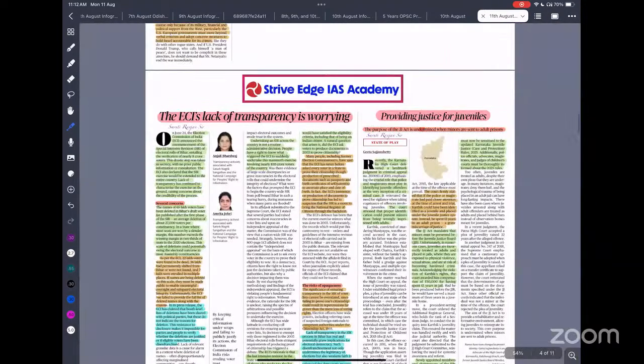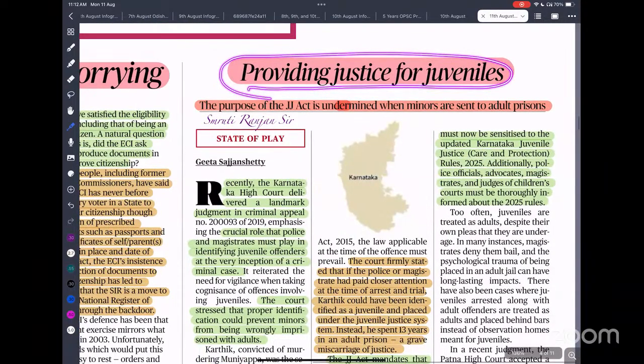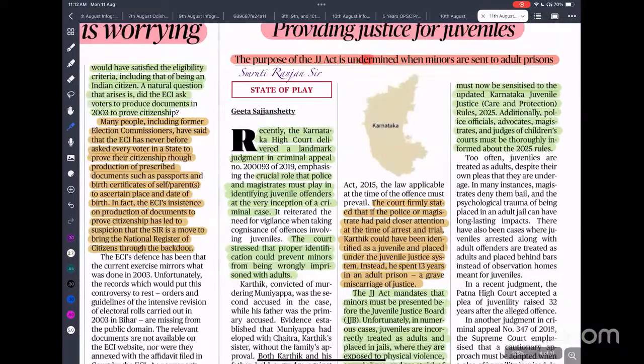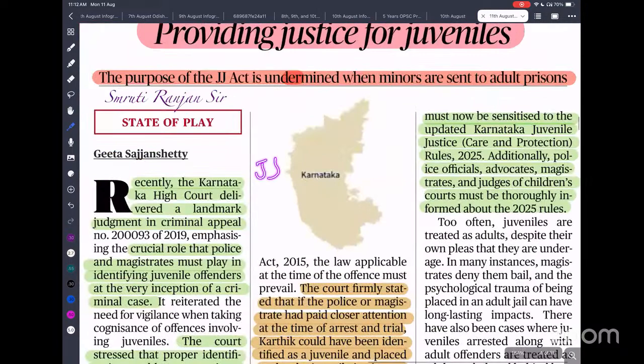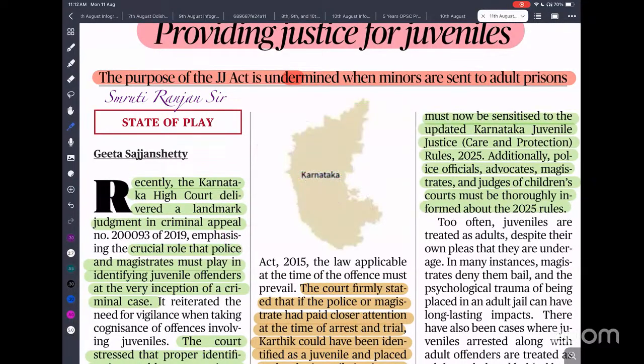So next is providing justice for juveniles. This is a very critical incident that happened. I'm just explaining it to you. There is an act called the JJ Act, that is the Juvenile Justice Care and Protection Act 2016. Under this act, anyone between the ages of 16 and 18 needs to be treated as a juvenile, and if a crime is committed, there will be a trial in the juvenile court, and the juvenile court provides a maximum penalty of 3 years of imprisonment.